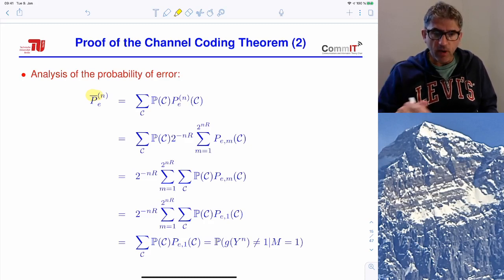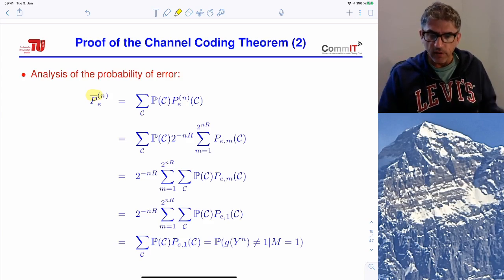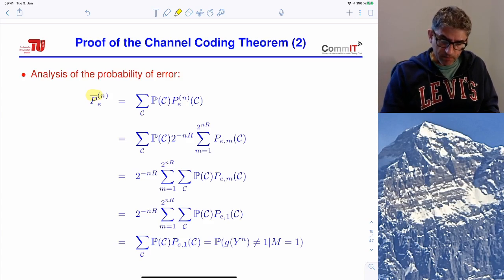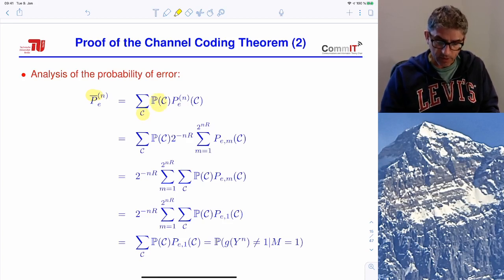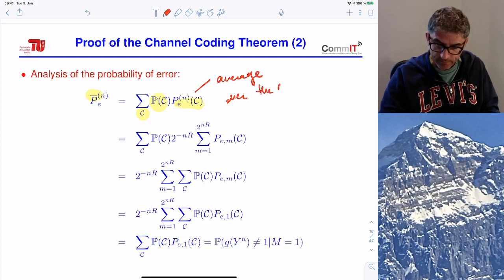This is the probability of error averaged over the ensemble of all possible randomly generated codes defined before. So this will be simply the sum over all possible codebooks of the probability of generating codebook C times the probability of error of codebook C. So this is the average probability of error over the messages.